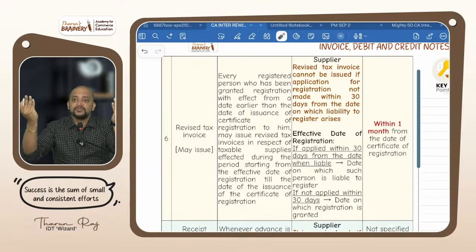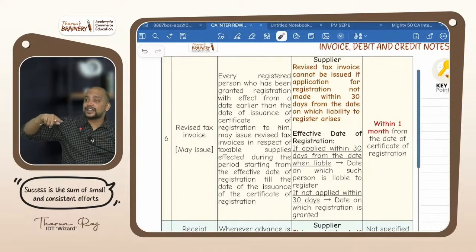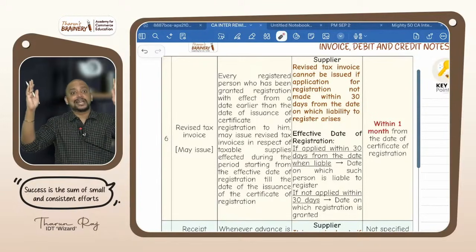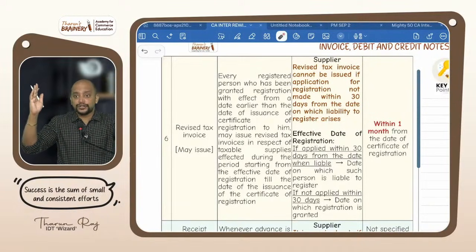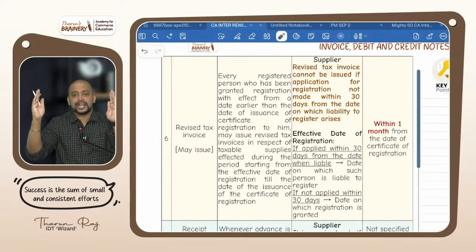No. Why? Because you don't know the registration number. Sir, you are liable to register, but you did not get the registration certificate yet. You made application, so till that time, you are liable to register till the date you got the certificate of registration. During this time, you cannot issue tax invoice because you don't know the GSTIN.